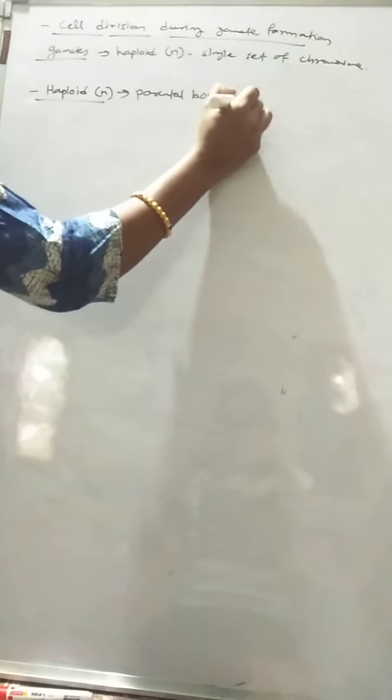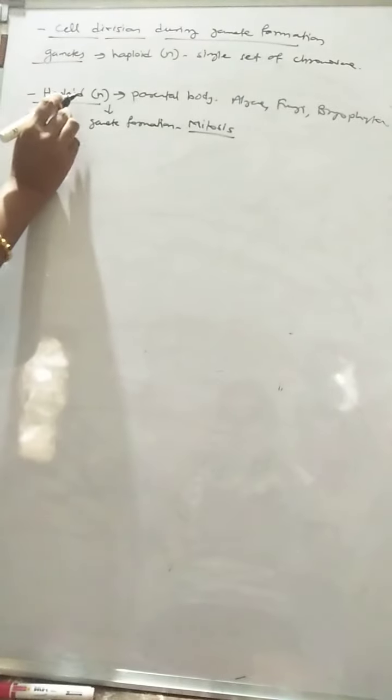In organisms with a haploid parental body, that is N, which is very commonly found in algae, in fungi, and in bryophytes, where the main plant body or parental body is haploid, mitotic division takes place during gamete formation, as the parental body is haploid.